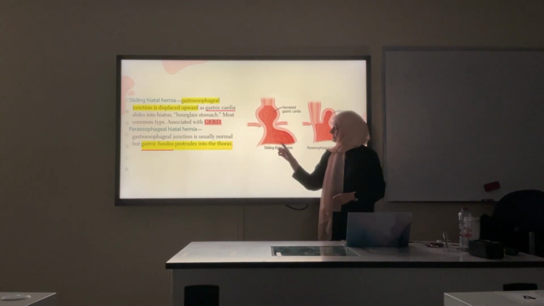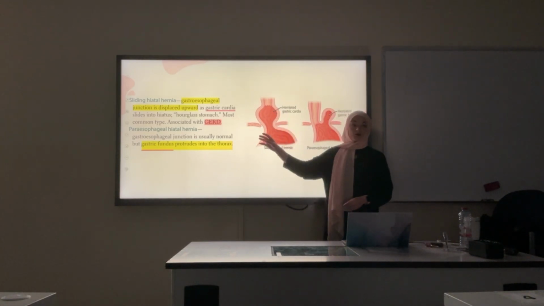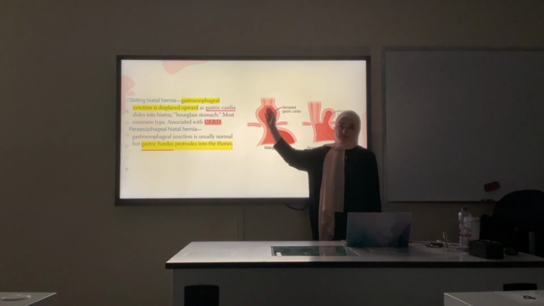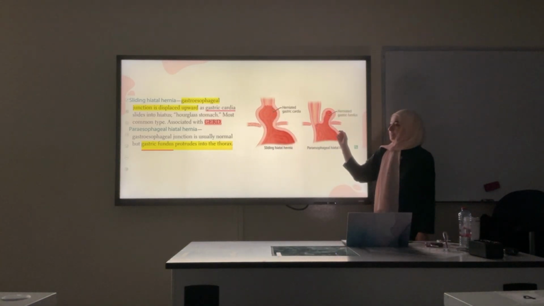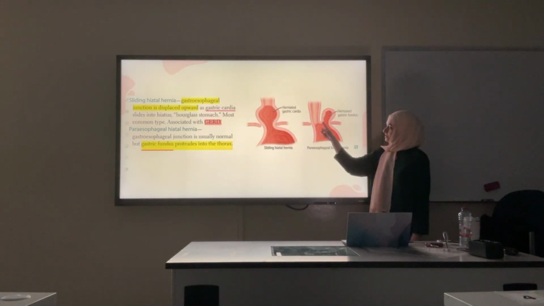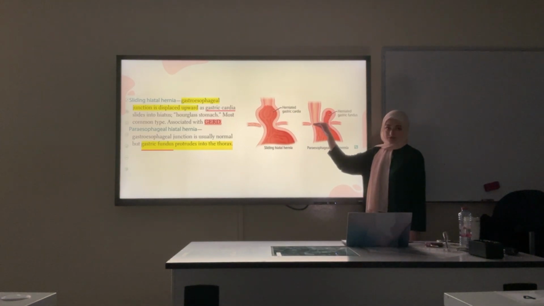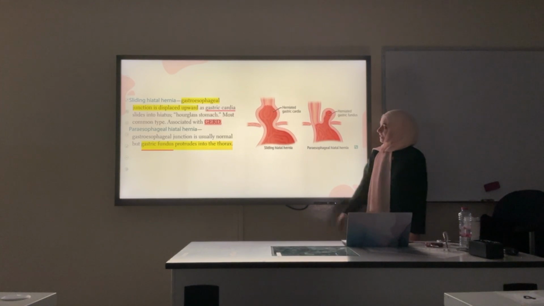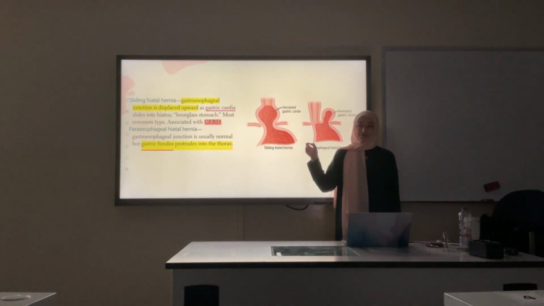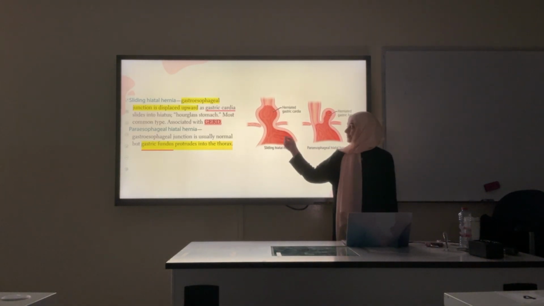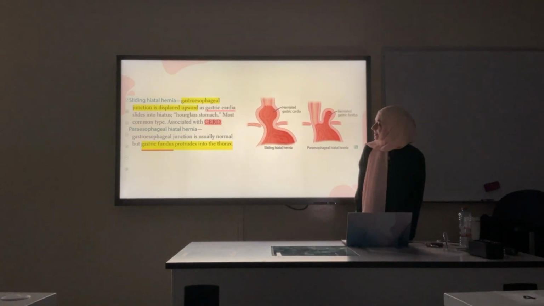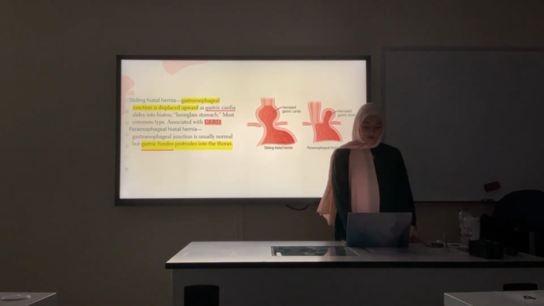In the sliding hiatal hernia, the junction will be displaced upward. Also, the cardia part of the stomach will be upward. In the paraesophageal hernia, the lower esophageal sphincter is at its own level, but only the fundus of the stomach went upwards. Okay? Which one increases the risk of GERD? The sliding one, yes. Good job. And that's it for this part.